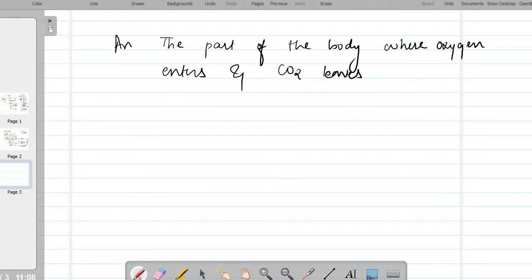That will be the answer for the second question: part of the body where oxygen enters and carbon dioxide leaves.